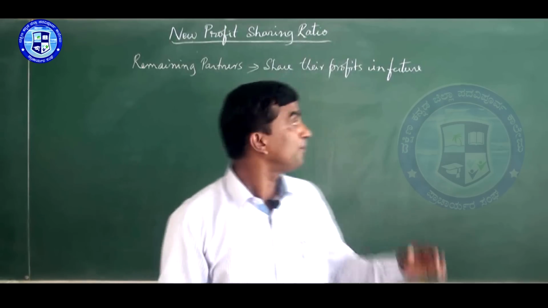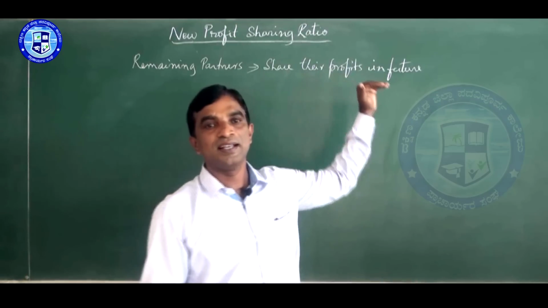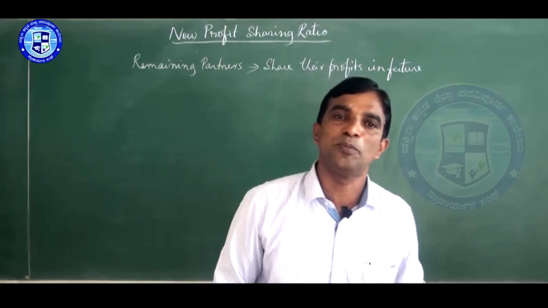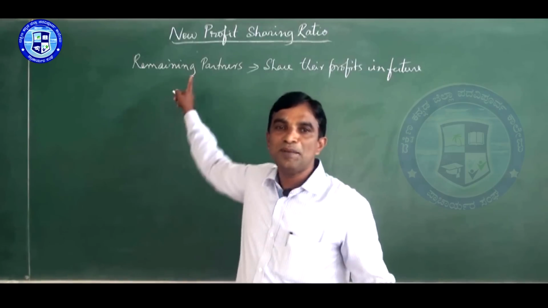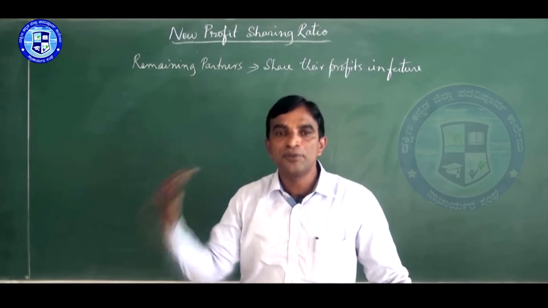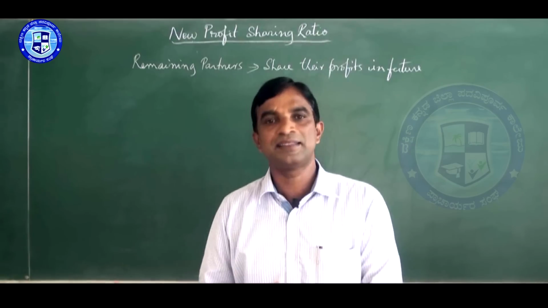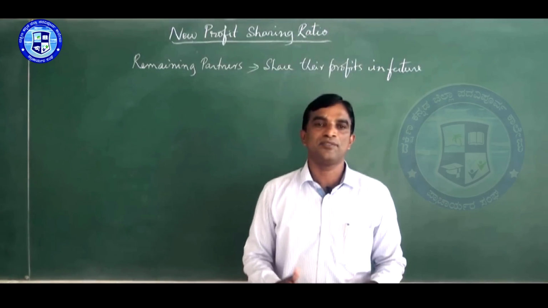In future, they share their profits or losses. The ratio they use for that we call the new profit sharing ratio. So, it is the ratio in which the remaining partners will share future profits after the retirement, or you have to add death also, after the retirement or death of any partner.